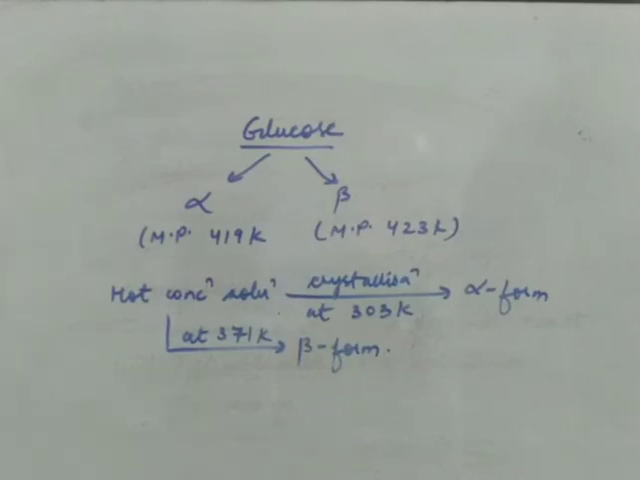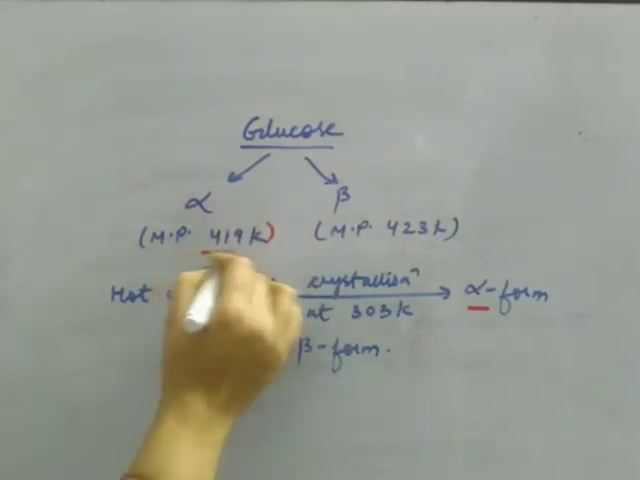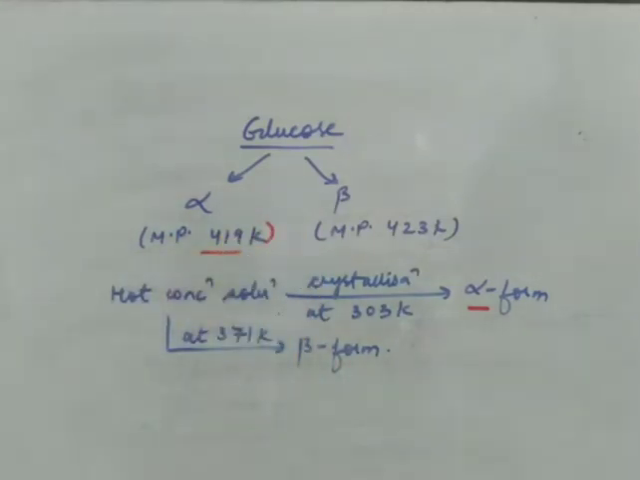Now for crystallization, it is cooled. When we concentrate any solution and cool it, crystals are formed. So when crystallization is done at 303 Kelvin, we get the alpha form. Likewise, if the crystallization occurs at 371 Kelvin, we get the beta form. So glucose exists in two different forms, alpha and beta, in aqueous solution. The alpha form has a melting point of 419 and the beta form has a melting point of 423 Kelvin. So from the aqueous solution of glucose, two types of crystals are formed, alpha crystals and beta crystals.